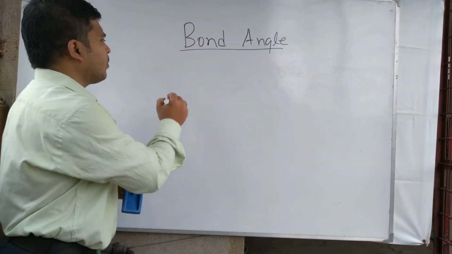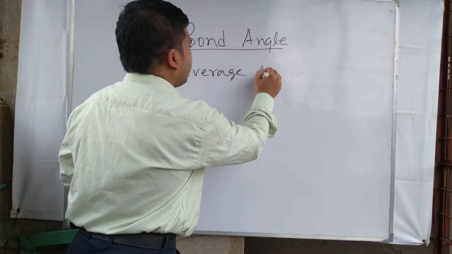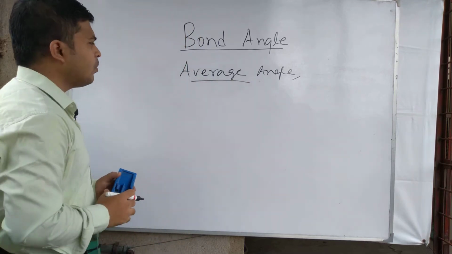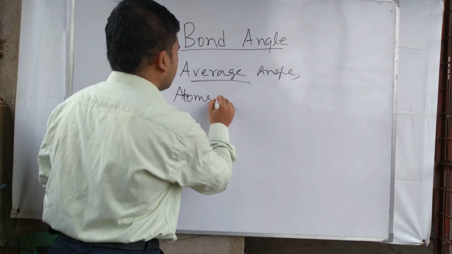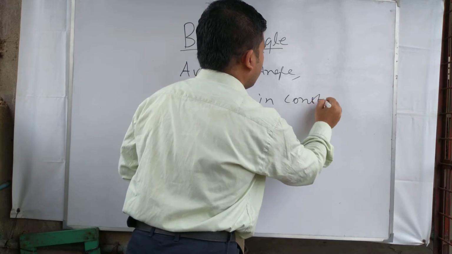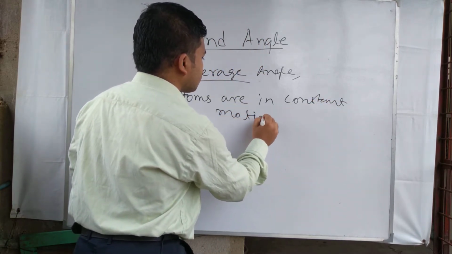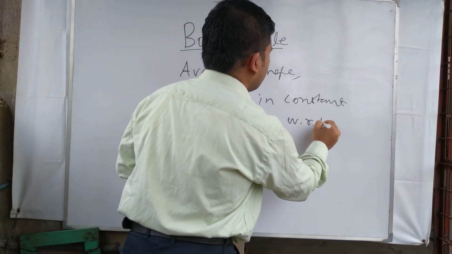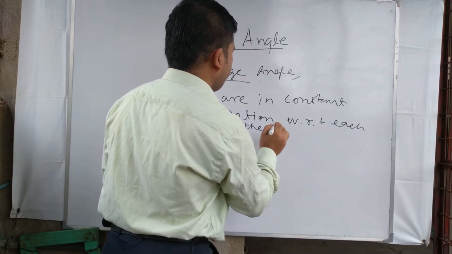The term average angle is used here because atoms are in constant motion with respect to each other.